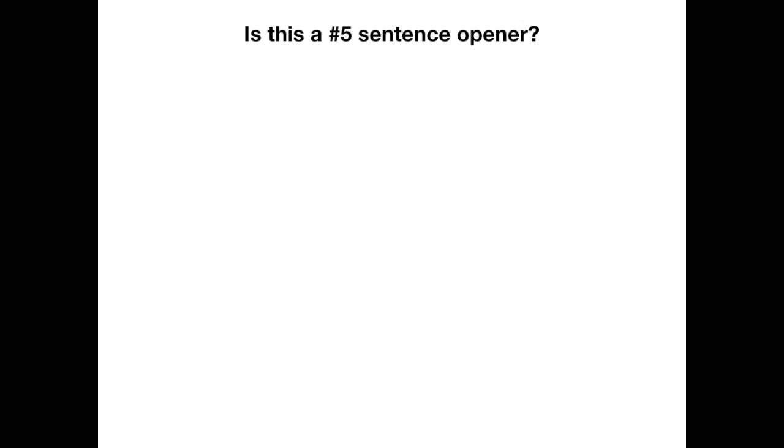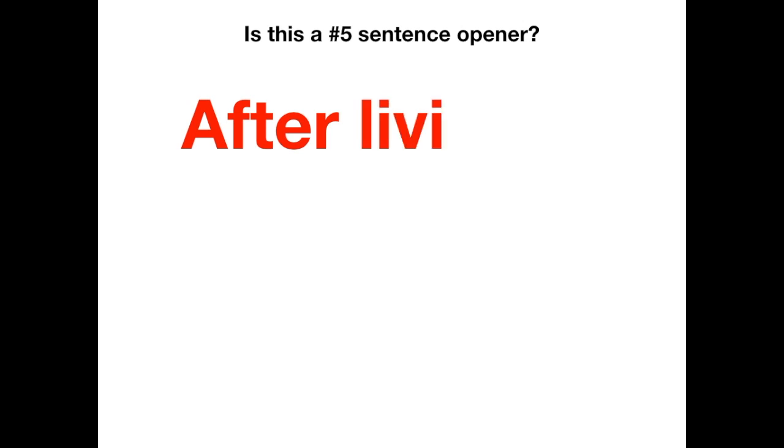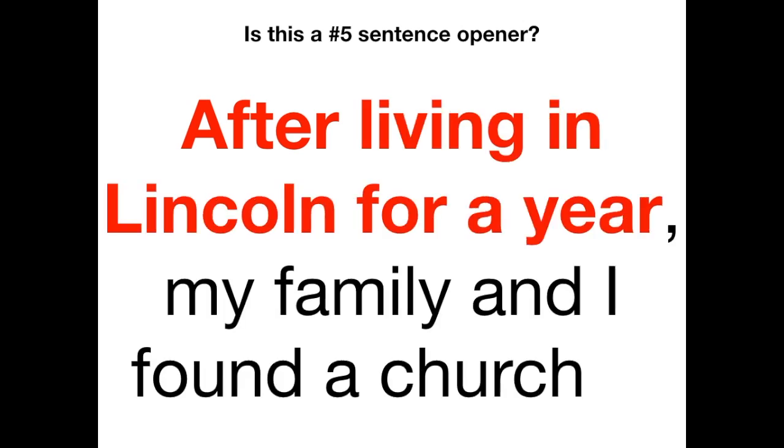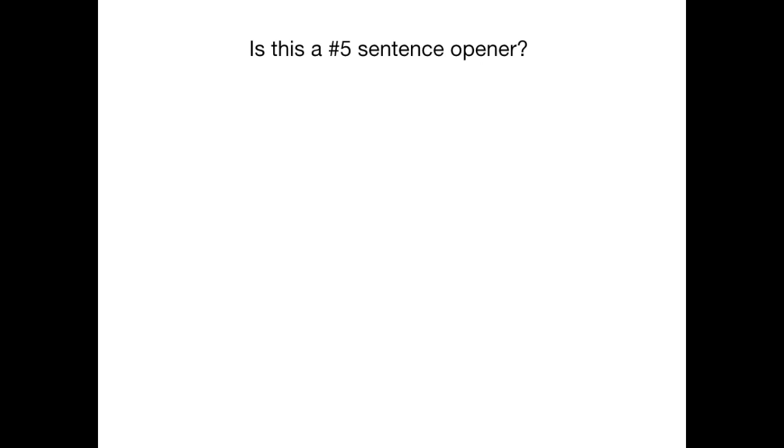So let me ask you, does this particular sentence contain a correct sentence opener for number 5? After living in Lincoln for a year, my family and I found a church. Now, this was labeled as a number 5 sentence opener. What is a number 5 sentence opener? Well, let's ask a few questions.